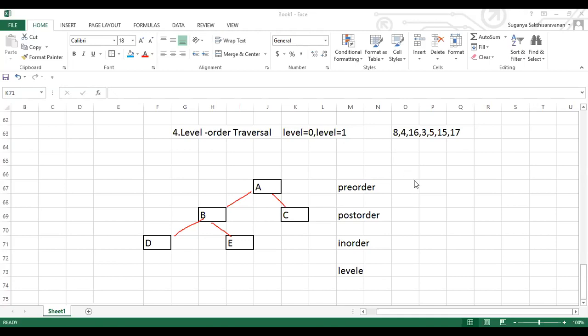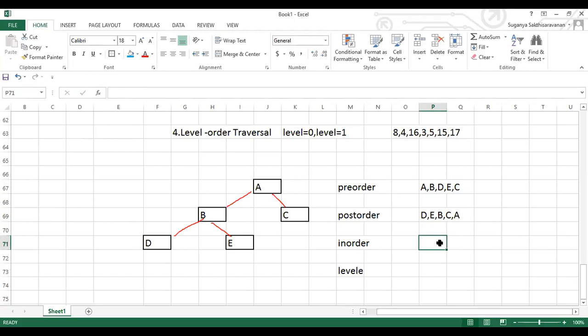Okay, listen here. I'll give you one or two scenarios. We'll discuss two or three diagrams, then you can go with the program of it. So look here. For pre-order, what is the rule I told you? Root, left, right. So root, left, right will give you A, B, D, then E, followed by C. This is all about your pre-order traversal. For post order, it is left, right, root. So left, right, root gives D, E, B, C, A. This is all about post order.